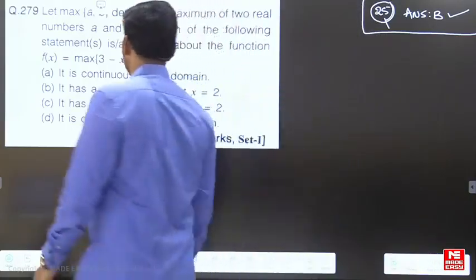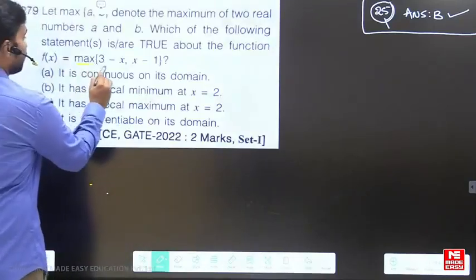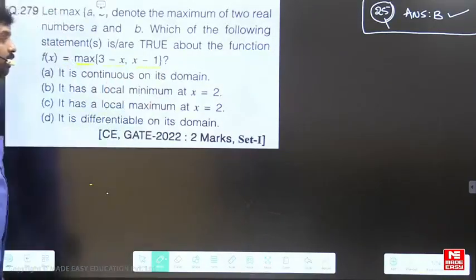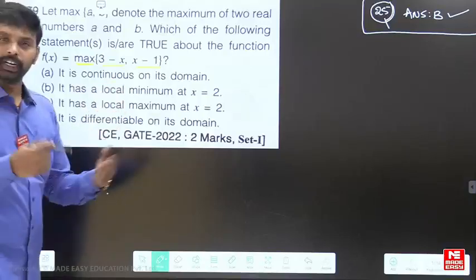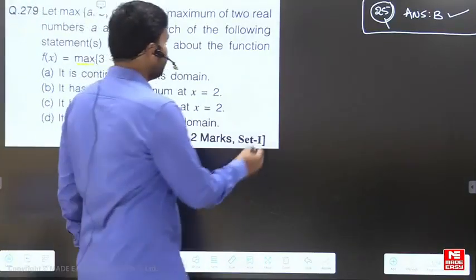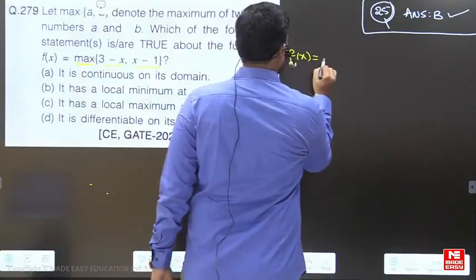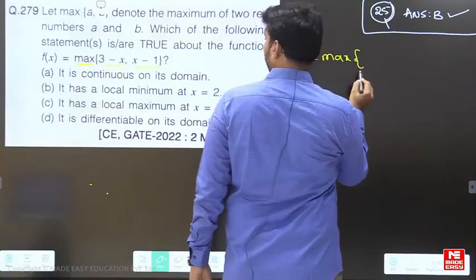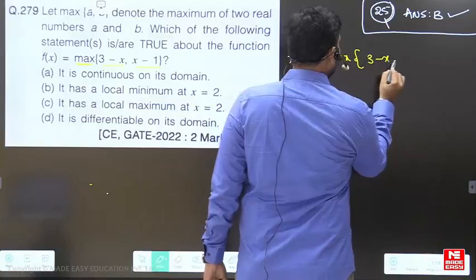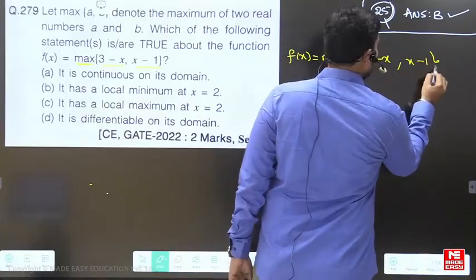Let's see what it is. The function is nothing but the maximum of 3 minus x and x minus 1. The maximum of 3 minus x and x minus 1. Let us draw the graph. So the function f of x is the maximum of 3 minus x and x minus 1.